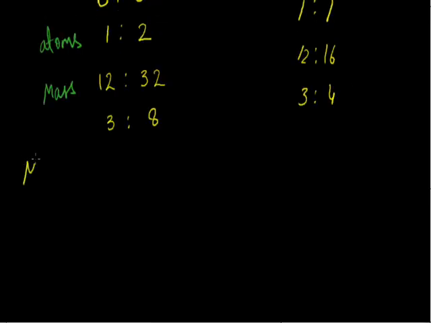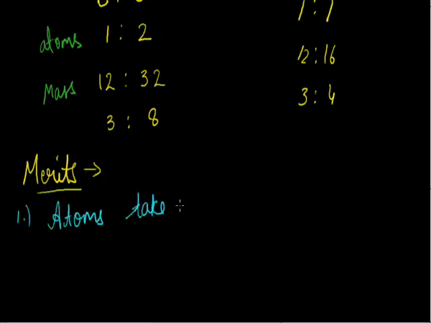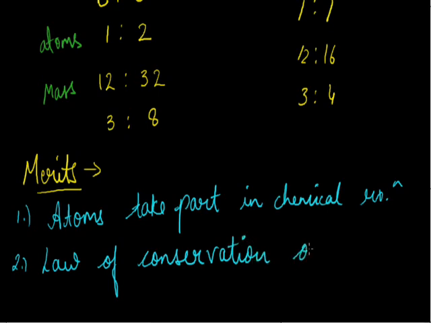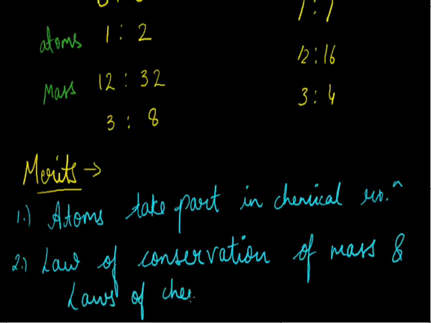Now we'll discuss the merits of Dalton's atomic theory. The merit is that it is very true till today that atoms take part in chemical reactions. Second, it follows two laws: the law of conservation of mass, that is, atoms can neither be created nor destroyed, and the laws of chemical combination.